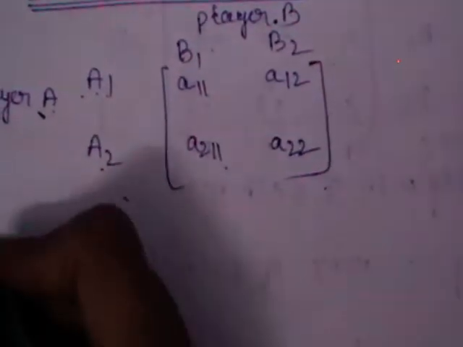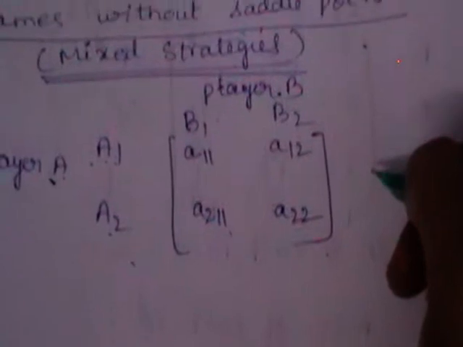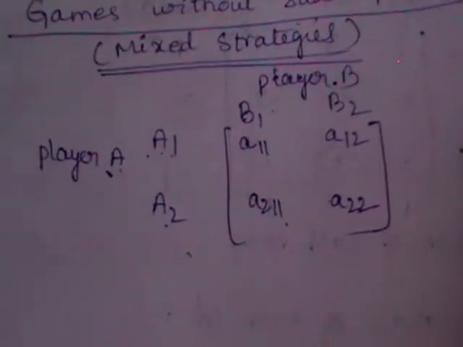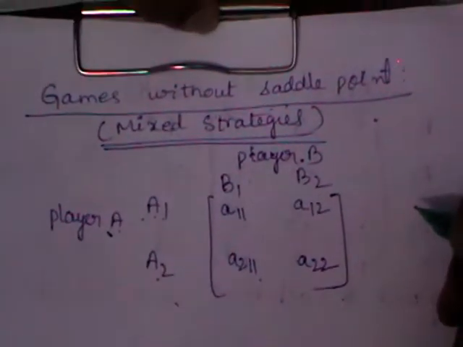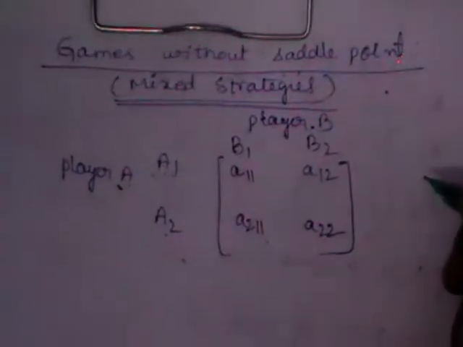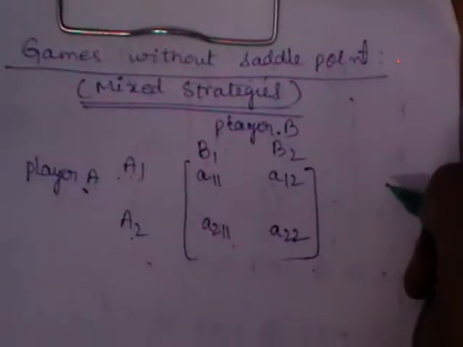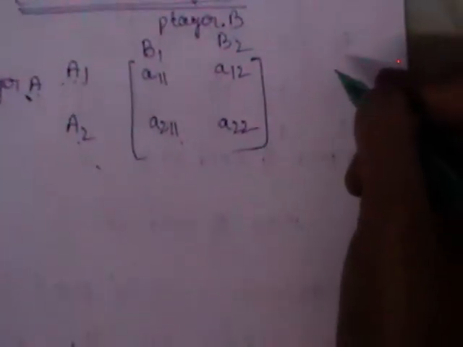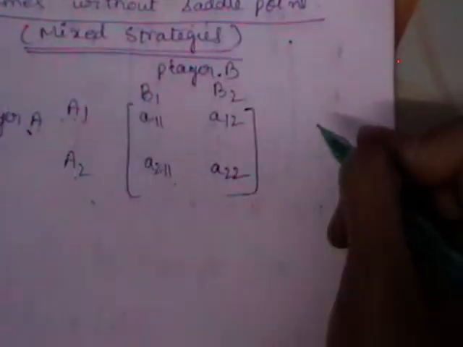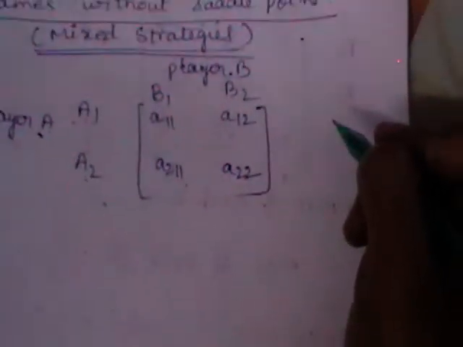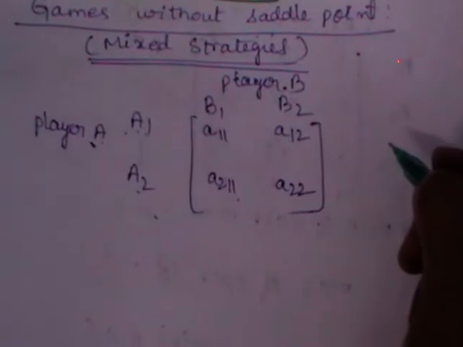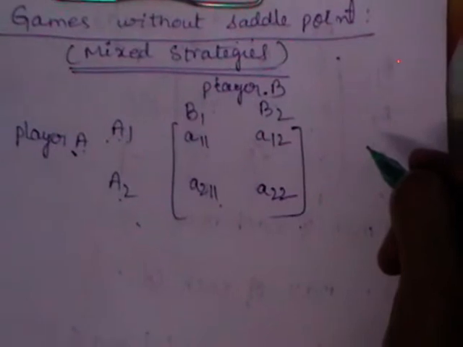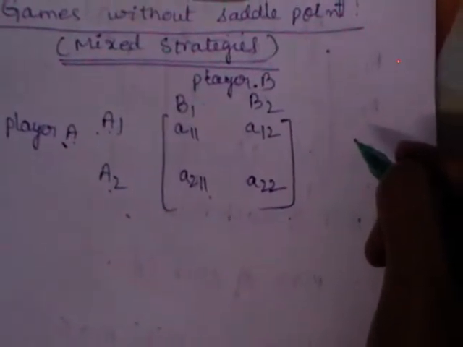Whenever you don't have the correct answer to any question, we find the chance of happening of so and so event. Similarly, whenever a saddle point doesn't exist for a given game problem, we are going to find the optimum strategy mixture for each player, which may be determined by assigning to each strategy its probability of being chosen.